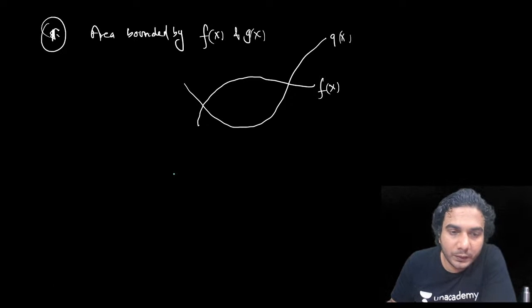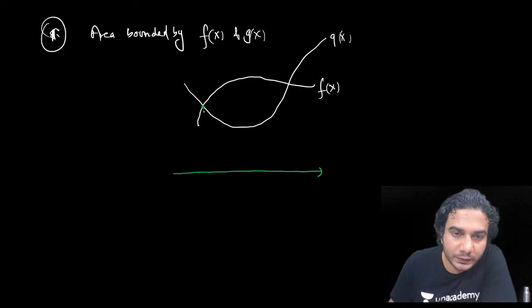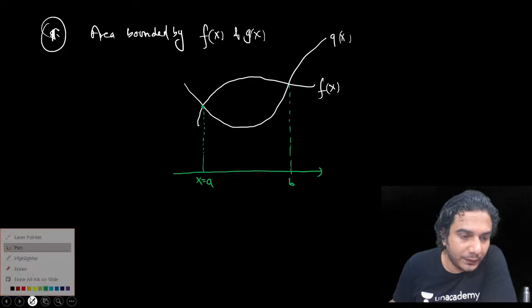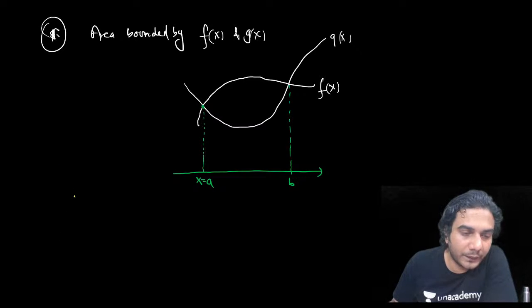First of all, you need to find these points where these 2 curves are intersecting, by solving f(x) and g(x). So let's say these points are a and b. Okay, so you have got these points. Now you need to integrate to find the area.